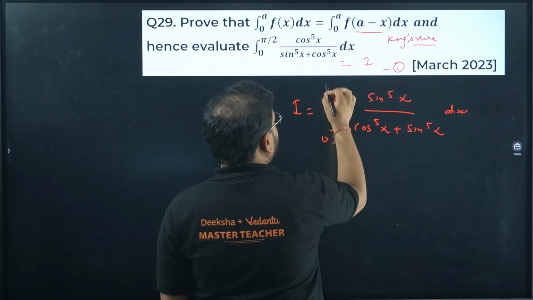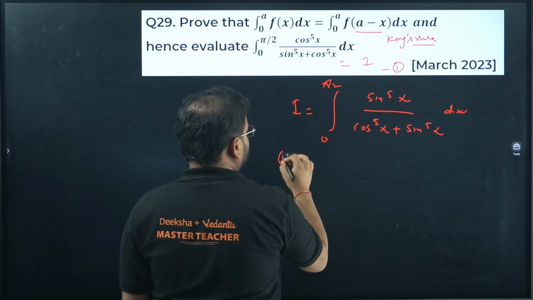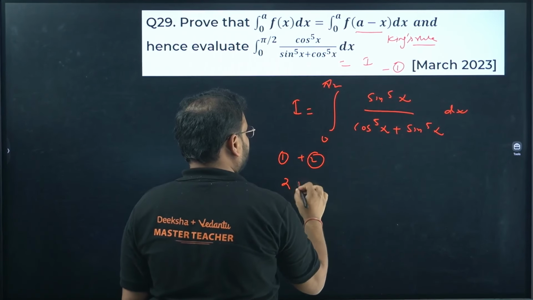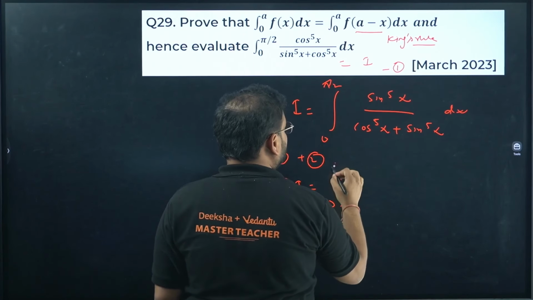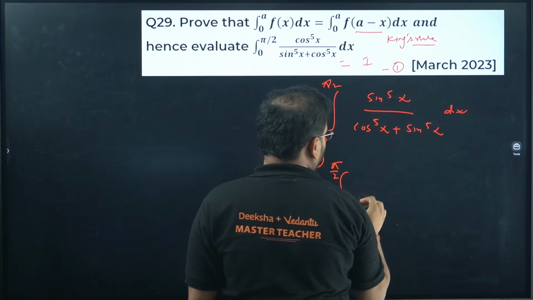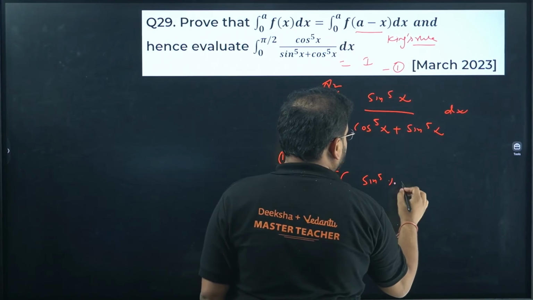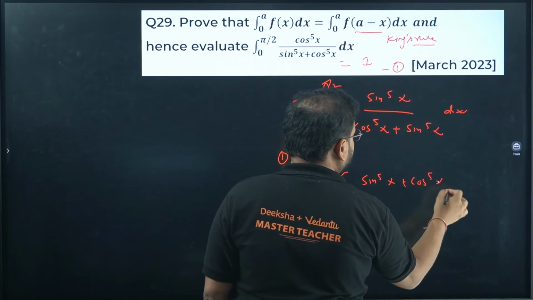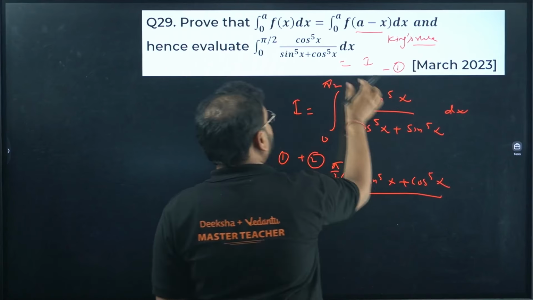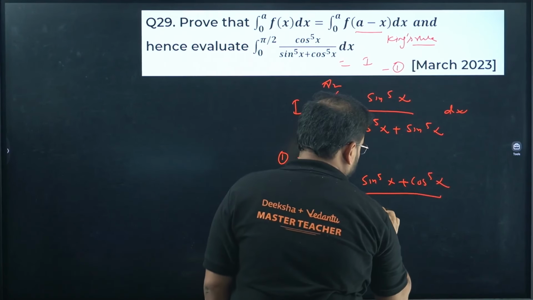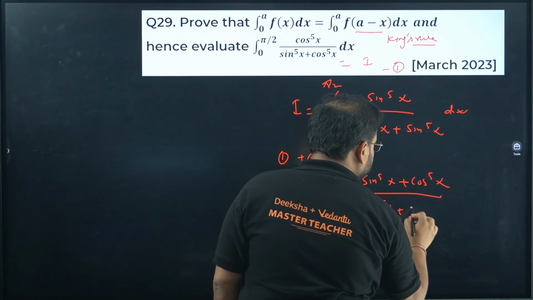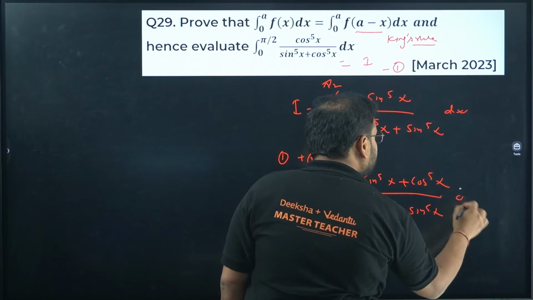Limit remains same. Add equation 1 and 2. You'll have twice of I, integration from 0 to pi by 2. This will be what? Sine power 5x plus cos power 5x. The numerators being added, and we have over here same thing, cos power 5x plus sine power 5x dx.